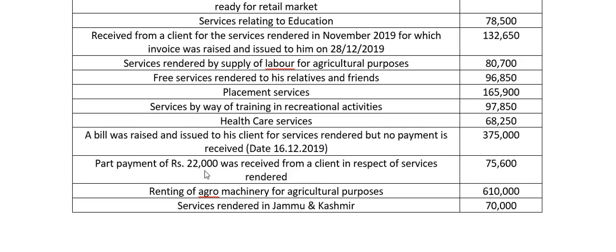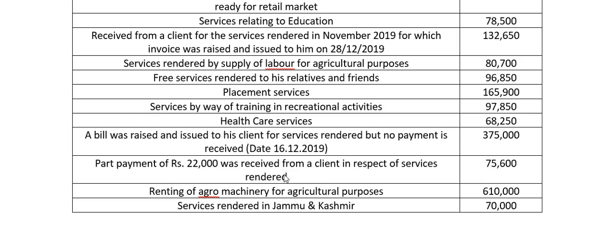Part payment of 22,000 was received from a client in respect of services rendered. So, the total amount is 75,600, of which only 22,000 is received. So, what should we do? Please remember, I have mentioned two times that amount received has no significance, and invoice issued has no significance, if we know that service was provided on a particular date or in a particular month.